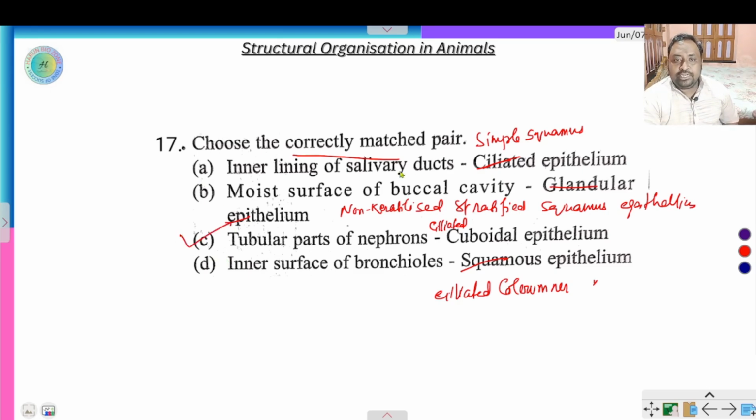So the inner lining of the salivary duct is made of simple squamous epithelium.